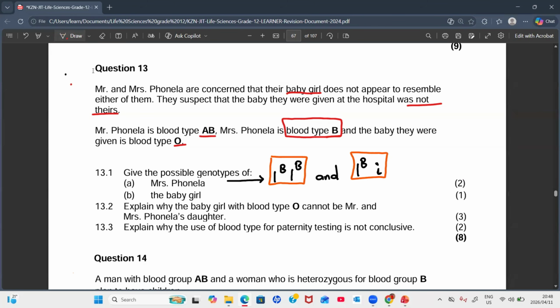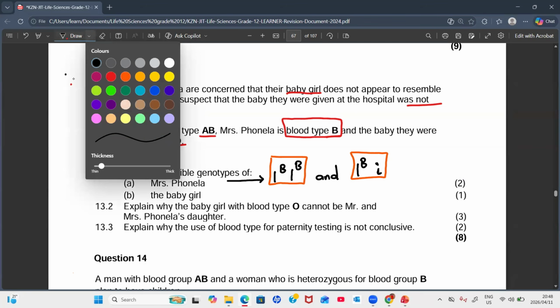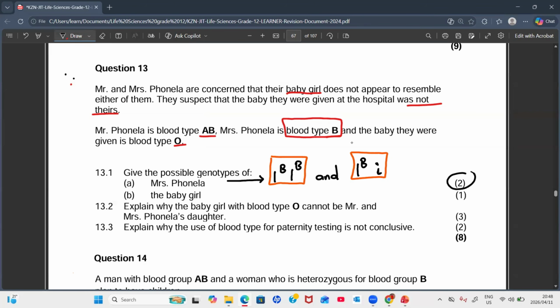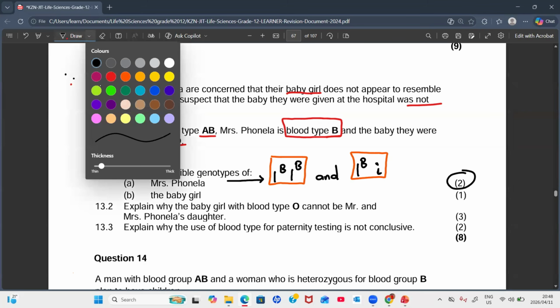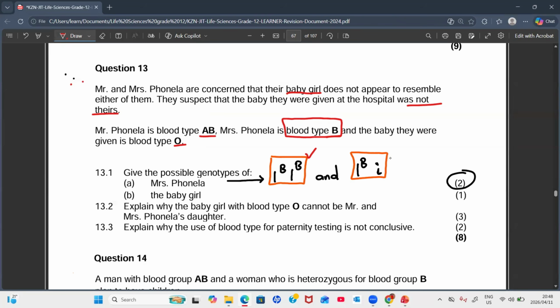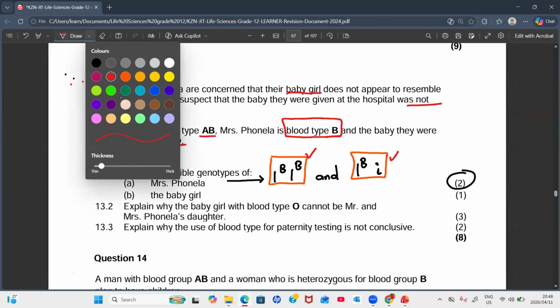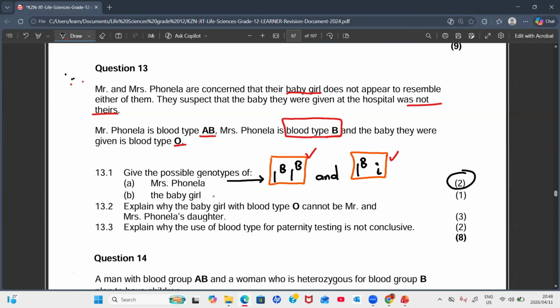Now, also look at the mark allocation, guys. This is 2 marks, so it means that you are given a mark for each possible genotype. Now, for this baby girl, the possible genotype is only 1 mark. Yes, Telmo? It's 2 small letter i's.